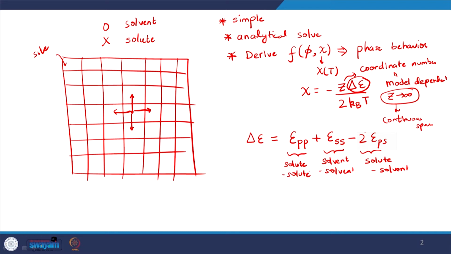So clearly this delta epsilon has to be determined somehow, and we will look at in more detail in a minute. But before that, let us say that I know the phase behavior from an experiment